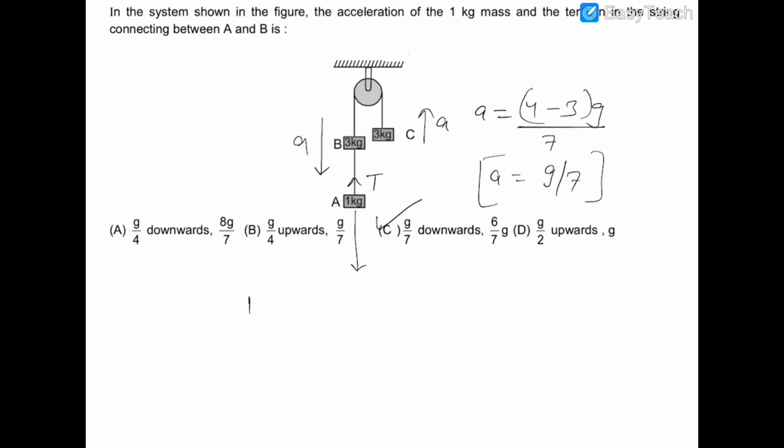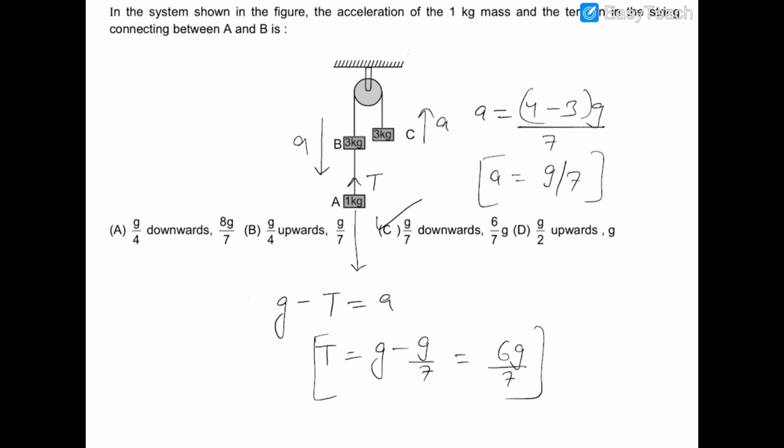So I'm writing it as 1g minus T is equal to 1a. So a is already g by 7. So T is equal to g minus g upon 7. So it will be equal to 6g upon 7. This is the tension in the rope which is connecting the 1 kg block.